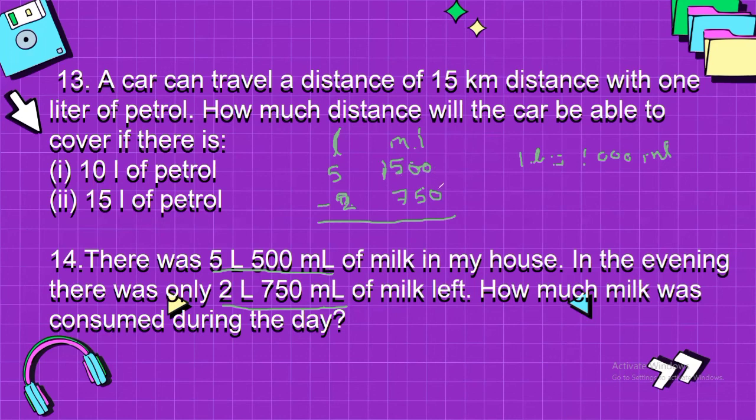Now you need to subtract. 0 minus 0 will be 0, and 0 minus 5 will be 5, and 14 minus 7 will be 7, and 4 minus 2 will be 2. So 2 liter and 750 milliliter was consumed during the day. So this was question number 14.